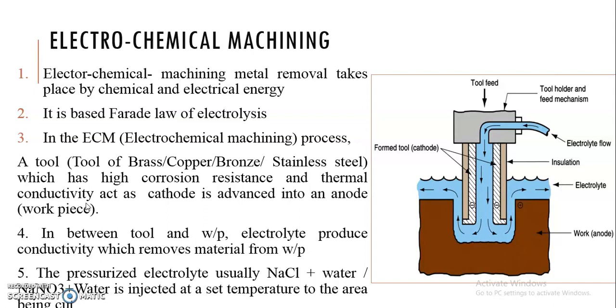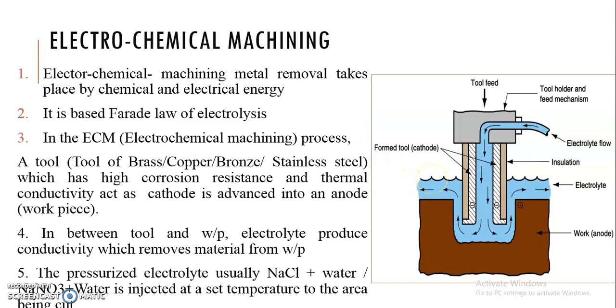So in between this tool and the workpiece, we are using electrolyte. Keep in mind, this electrolyte plays a very important role while removing material. This electrolyte not only produces the conductivity which removes the material from the workpiece, it also flushes out the removed material.